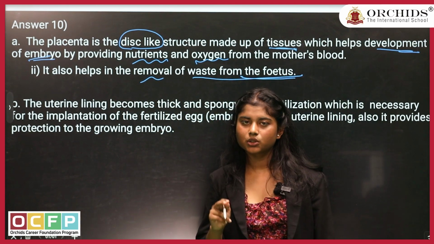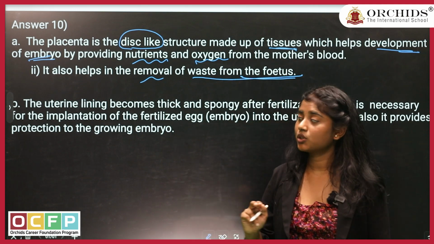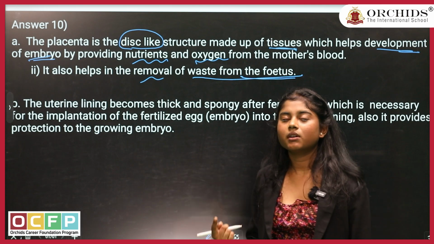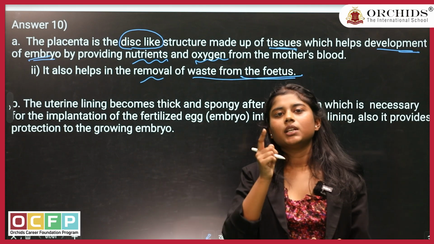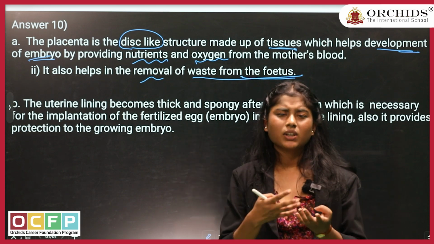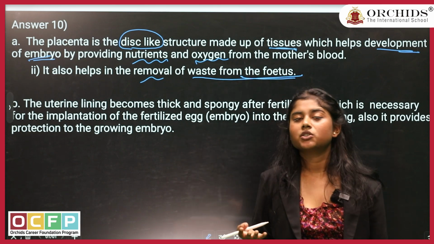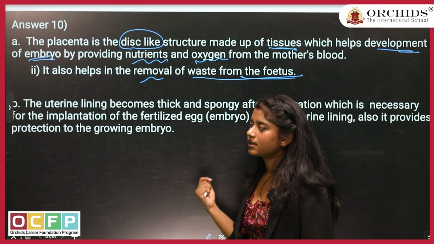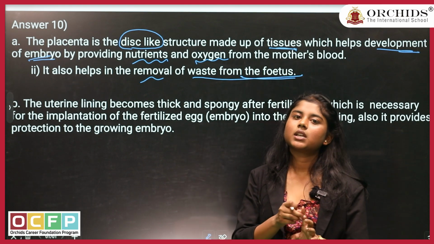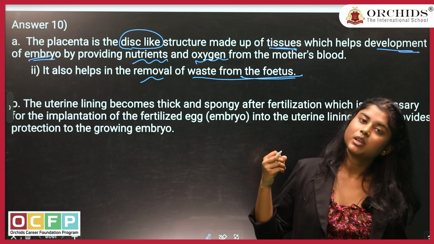Two important functions of the placenta. The structure also you can write, disc-like structure. There are villi present towards the fetus so that they can absorb more and more nutrients. Now villi, you might have studied in another chapter of your same class, are there so that the surface area will increase. If the surface area increases, more and more nutrients will be absorbed.